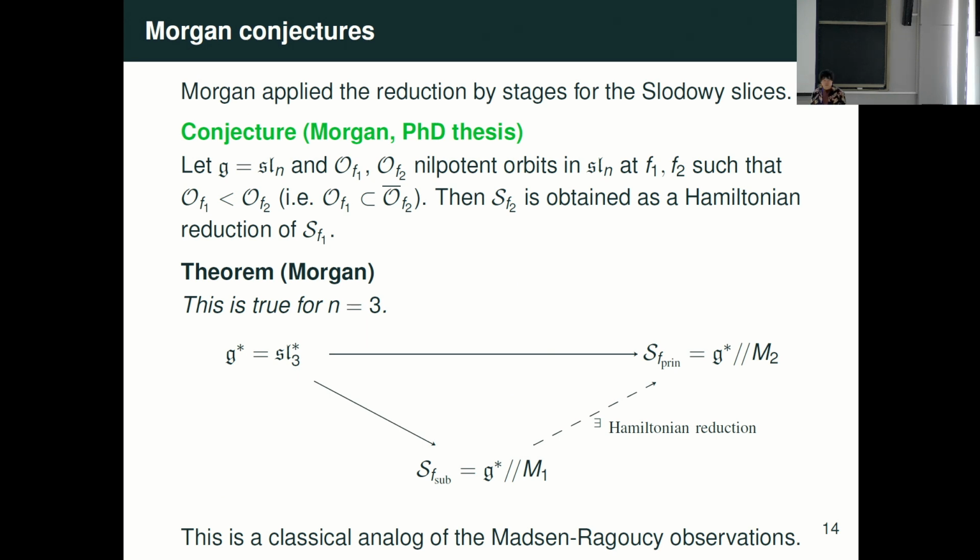But this is, you see, an analog of the Madsen and Ragoucy observation, right? Madsen and Ragoucy, starting from affine sl_3, the principal one is Zamolodchikov, the subregular one is Bershadsky-Polyakov. So this picture is a completely finite analog. Can I ask about higher rank? There are many more choices, of course.